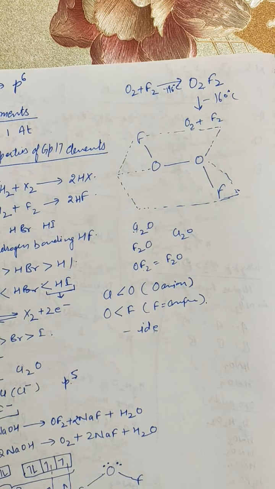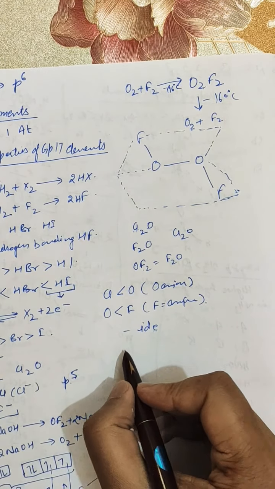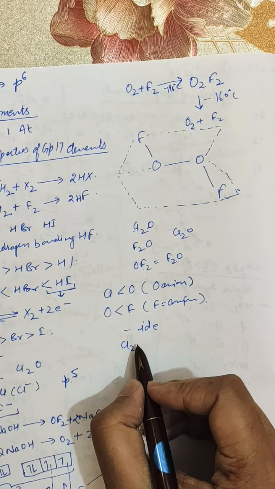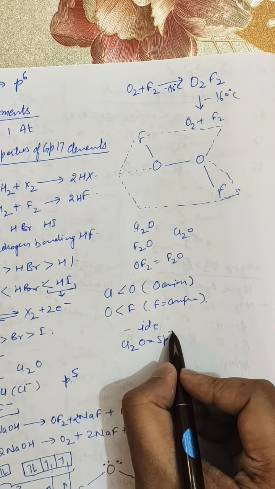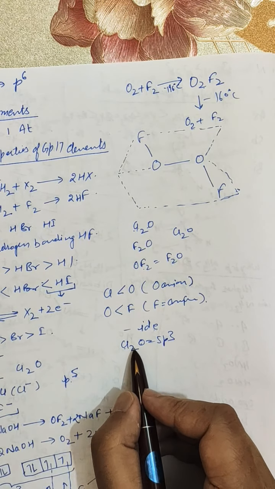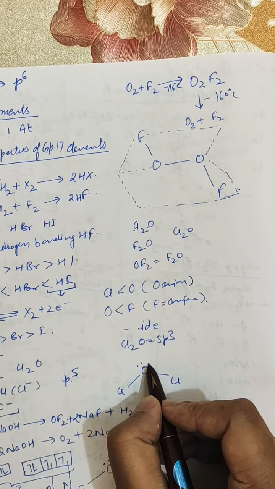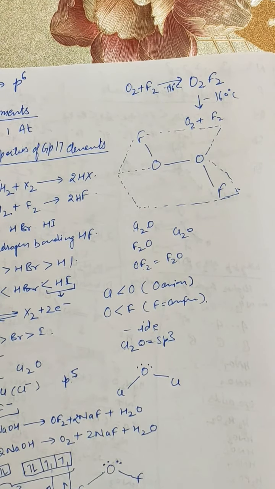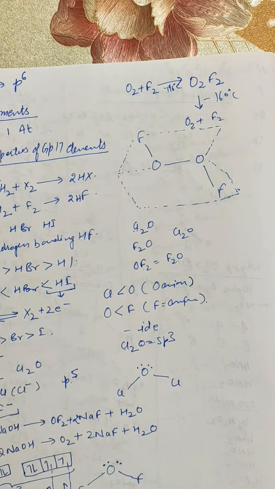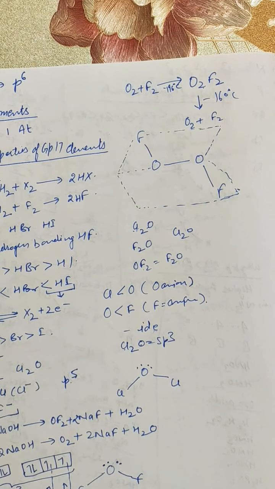Further, their hybridization in the case of Cl2O or chlorine monoxide is sp3. sp3 hybridization means when oxygen and two other atoms are present, it has a V-shaped structure with two lone pairs of electrons. This is chlorine monoxide. Similarly, there are chlorine dioxide and others. They have different hybridizations, and you have to write their structures.